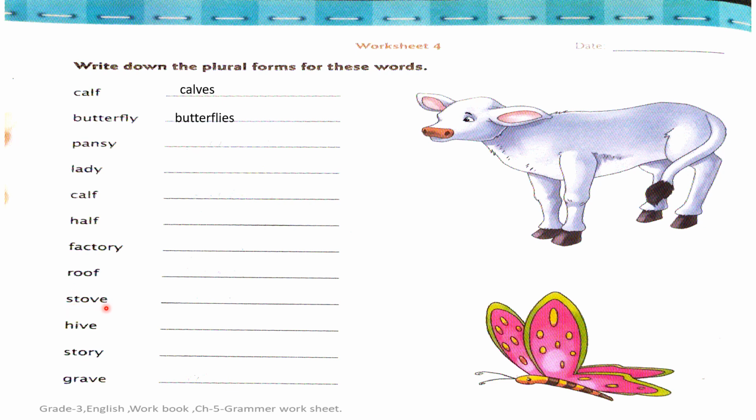In this word, there is no F or Y at the end of the word. So no need to think much. Just add S at the end of the word. Stoves. Okay children? This is the same. Hive, story, grave.